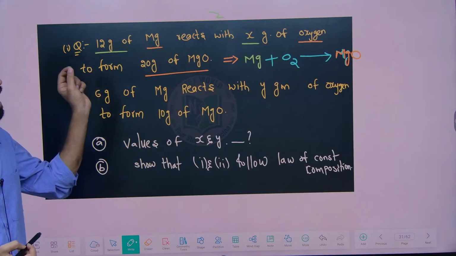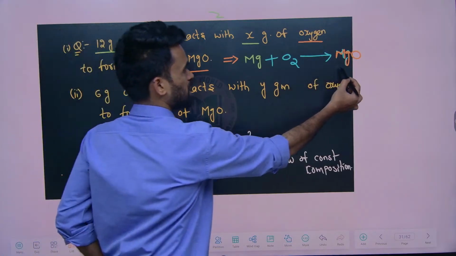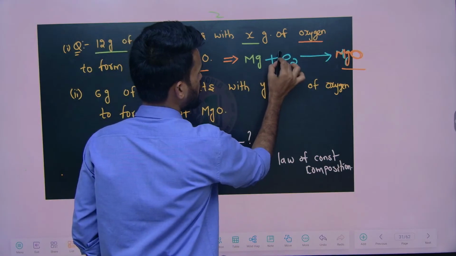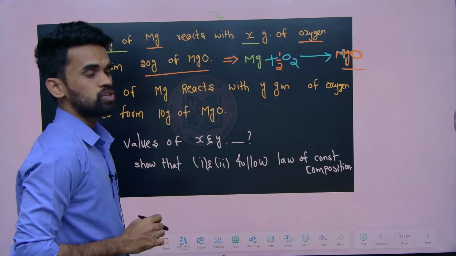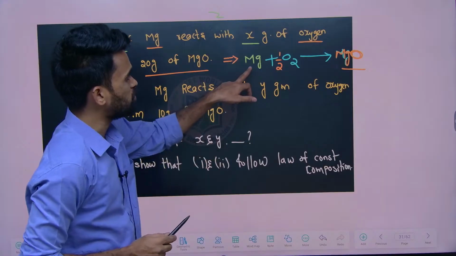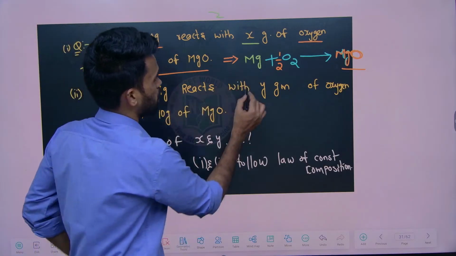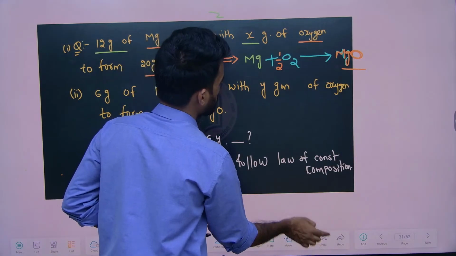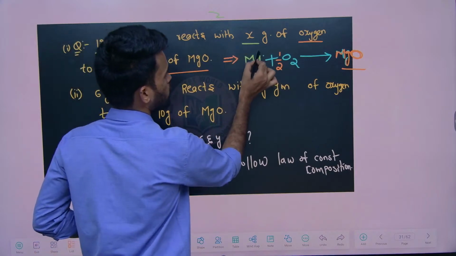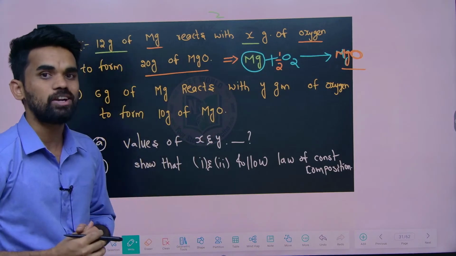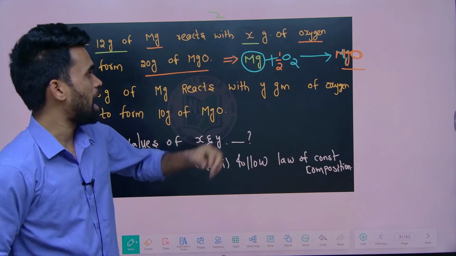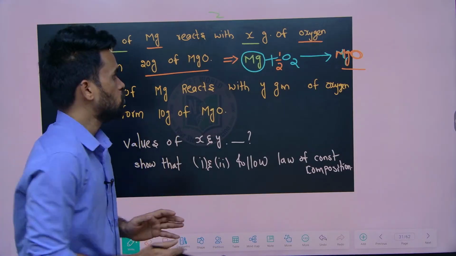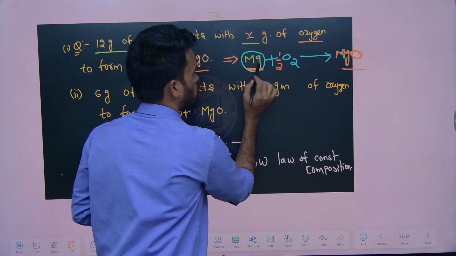Now try to balance the equation first. For forming magnesium oxide we require just one oxygen atom, so you can take O2 as half. So from this data, when 12 grams of magnesium reacts, we require 12 grams of C as per the equation. What about its atomic weight? What do we mean by atomic weight? The weight or mass of one atom is called its atomic weight or atomic mass. So the weight of one atom of magnesium is called its atomic weight.